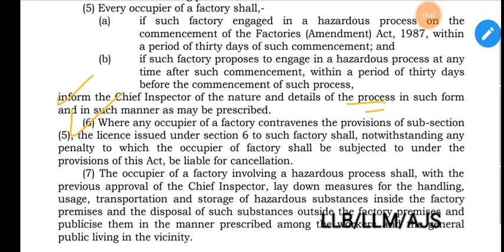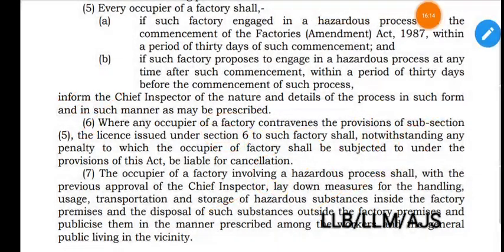Then comes section 41B subsection 6, where any occupier of a factory contravenes the provisions of subsection 5, that means these provisions, the license issued under section 6 of such factory shall, notwithstanding any penalty to which the occupier of the factory shall be subjected to under the provisions of this Act, be liable to cancellation. So that means the license shall be liable to cancellation plus the occupier shall be subjected to penalty.